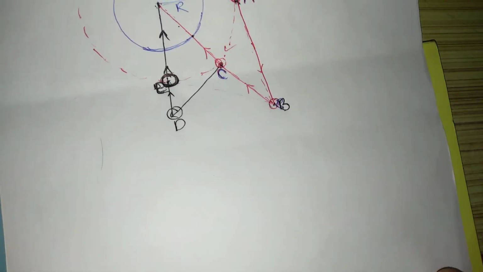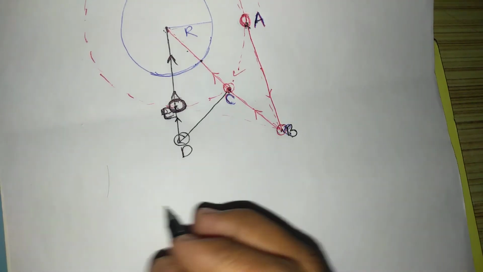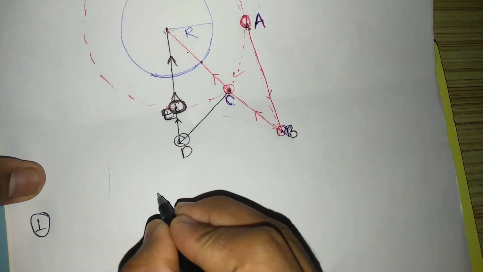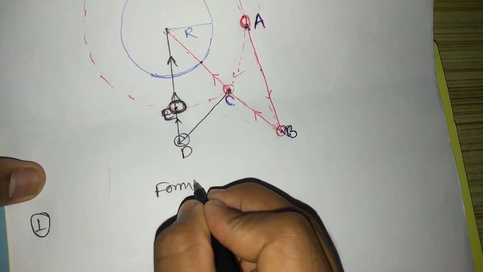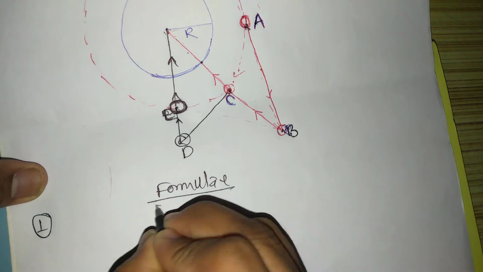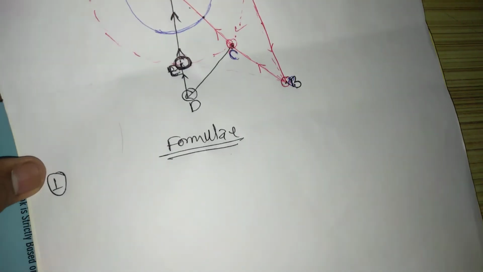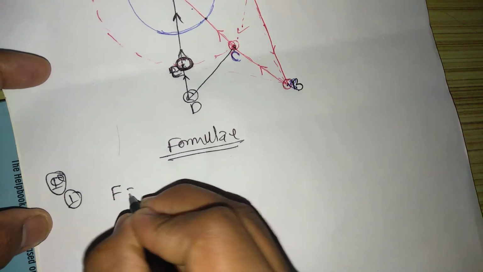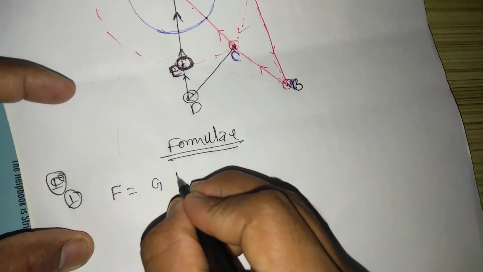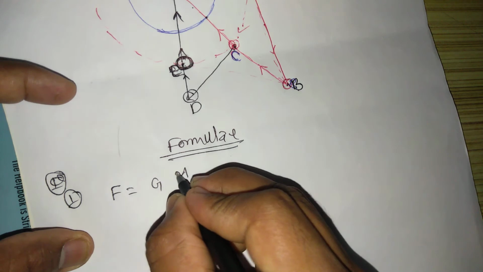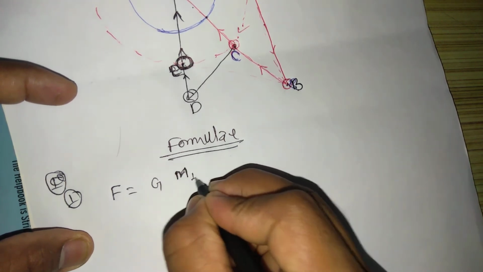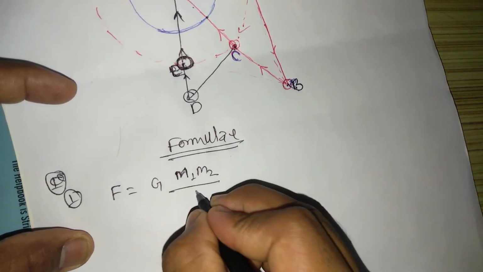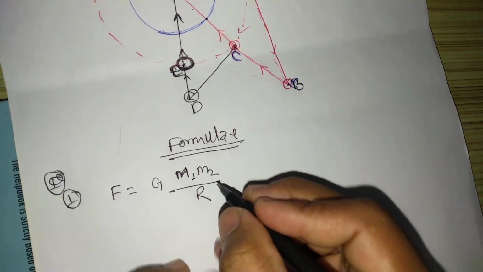So what are some formulas in this chapter? Collection of formulas here. One is F is equal to G M1 M2 by R square.